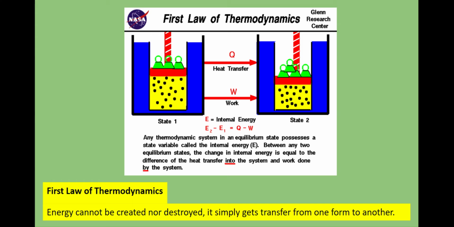Any thermodynamic system in an equilibrium state possesses a state variable called the internal energy. Between any two equilibrium states, the change in internal energy is equal to the difference of the heat transfer into the system and the work done by the system. So this is our heat transfer, this is the work. So the energy doesn't actually change, it just gets transferred to a different type of energy in the way that it's being used. So it's not like it's leaving the system, it's just being transferred or transformed into some other type.